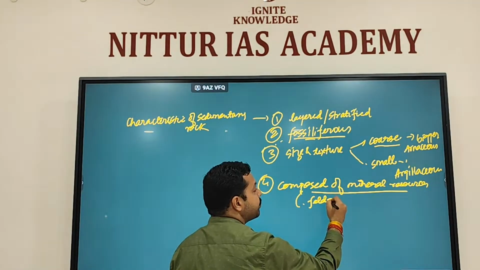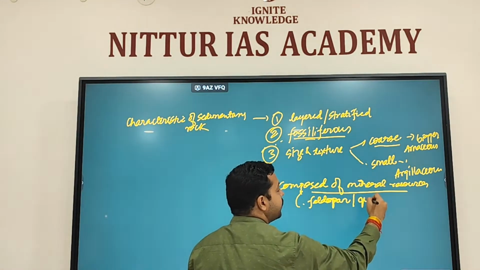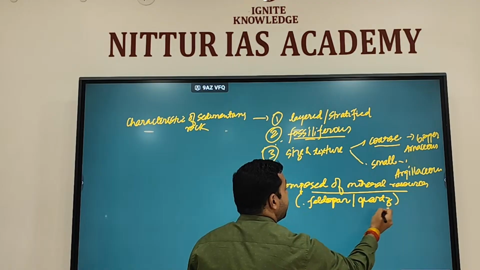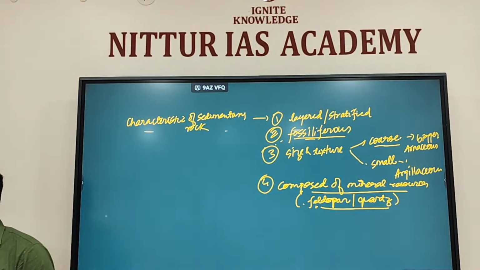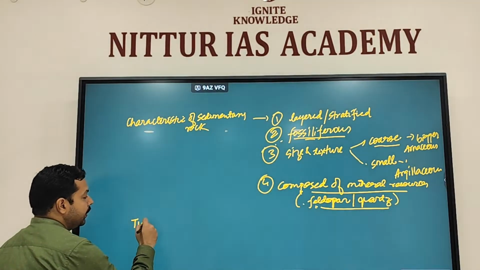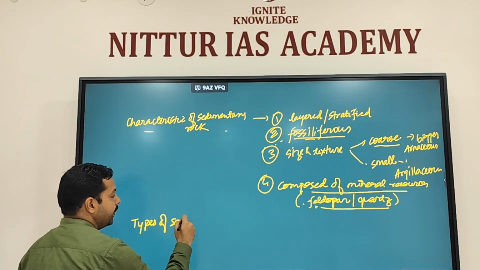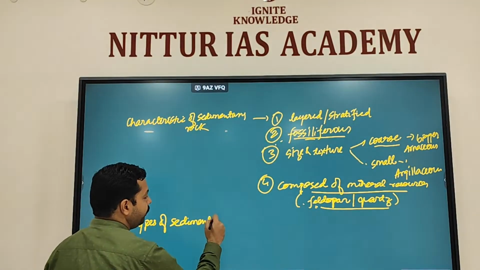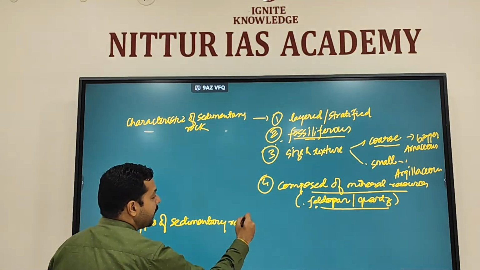Okay, what are the common resources? If you remember, we discussed much of our earth crust is made up of which type of mineral? Feldspar and quartz. Remember, quartz is SiO2, feldspar we discussed silicates. Okay, that is present. So you can talk about characteristics of sedimentary rocks and you can mention these particular points. Then you have to explain the types of sedimentary rocks.